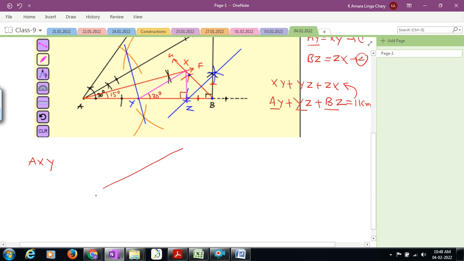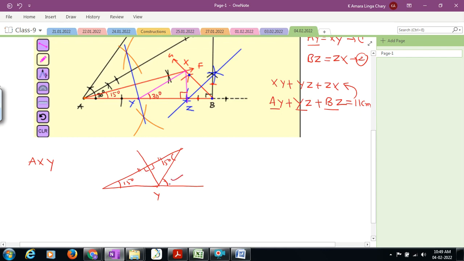This is the figure, not my construction. This angle you are going to decide, how much it is. Just now you decided this is 15 degree, then this also must be equal to 15 degree because it is a perpendicular bisector of so and so. You got the point. These two triangles are congruent, base angles are equal.